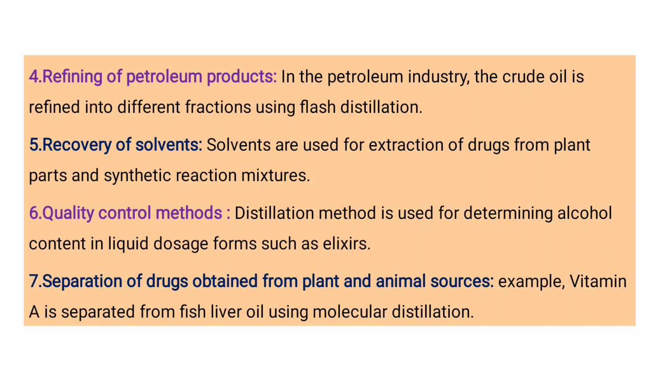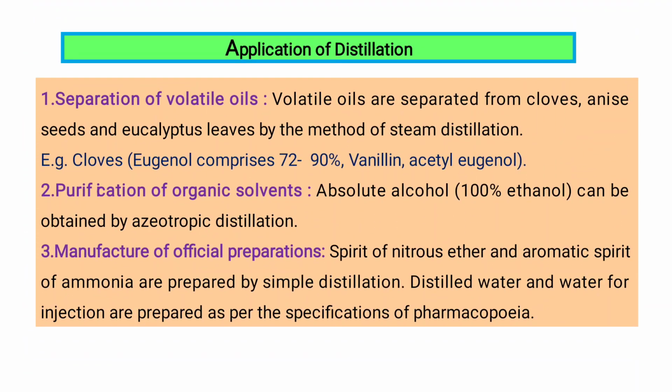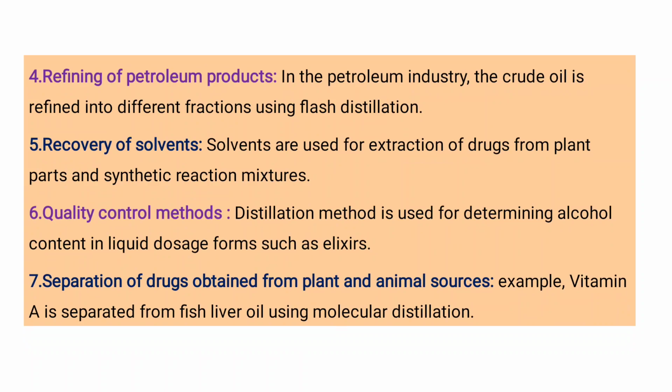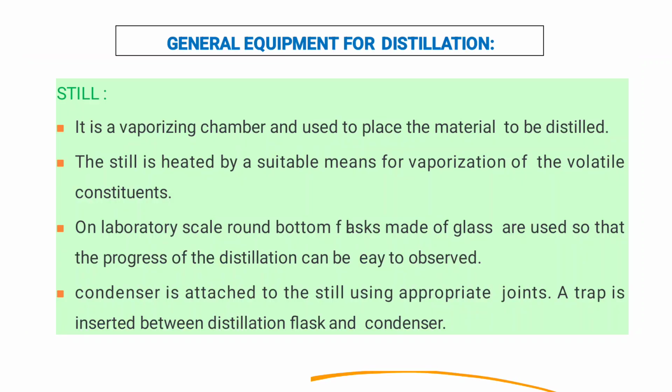So these are the various important applications of distillation: separation of volatile oil, purification of organic solvent, manufacturing of official preparations, refining of petroleum products, recovery of solvents, quality control methods, and separation of drugs obtained from plant and animal sources.